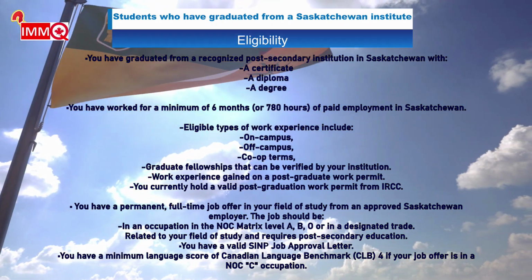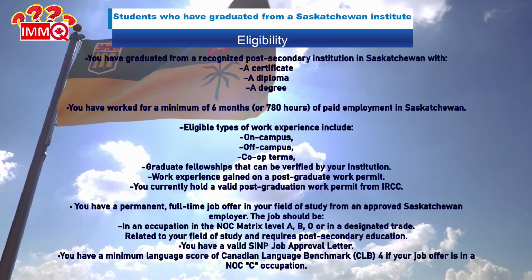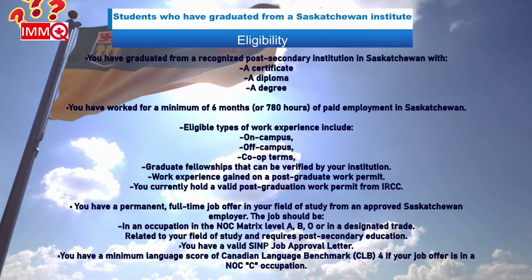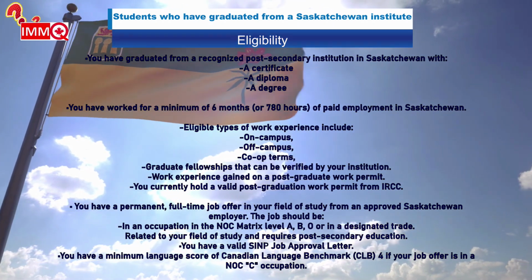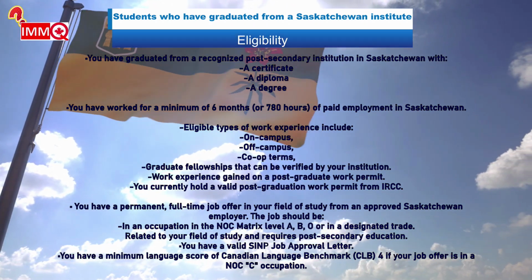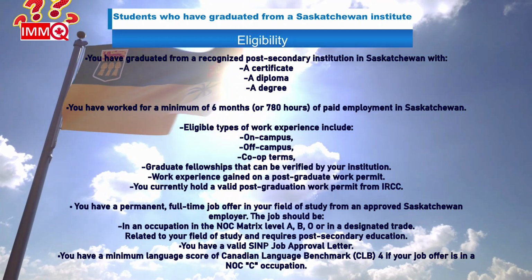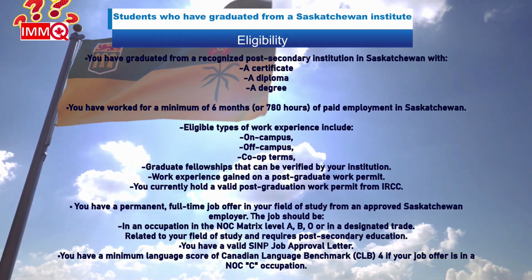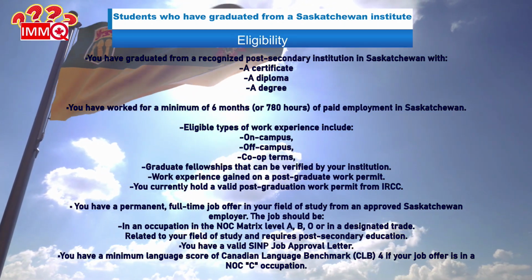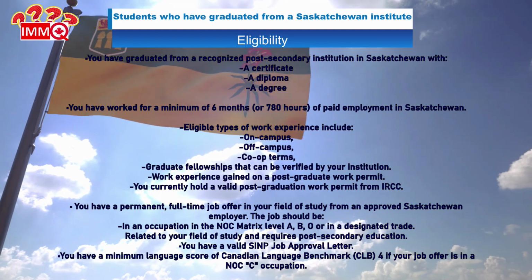You currently hold a valid post-graduation work permit from IRCC. You have a permanent, full-time job offer in your field of study from an approved Saskatchewan employer. The job should be in an occupation in the National Occupation Classification, NOC, Matrix Level A, B, 0 or in a designated trade related to your field of study and requires post-secondary education. You have a valid SINP job approval letter. You have a minimum language score of Canadian Language Benchmark, CLB, 4 if your job offer is in a NOC C occupation.